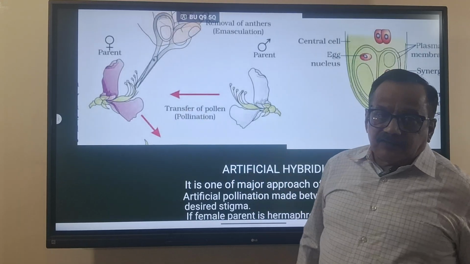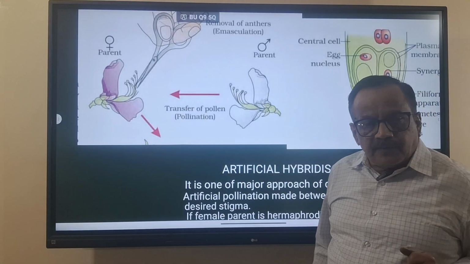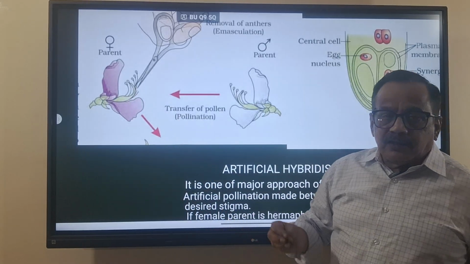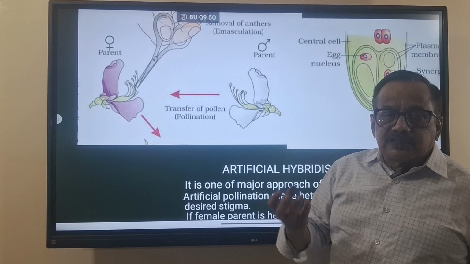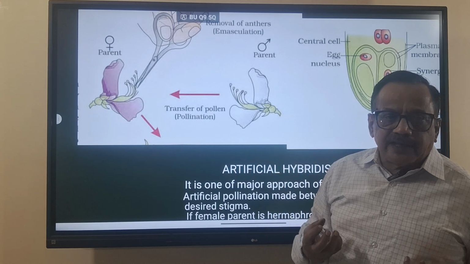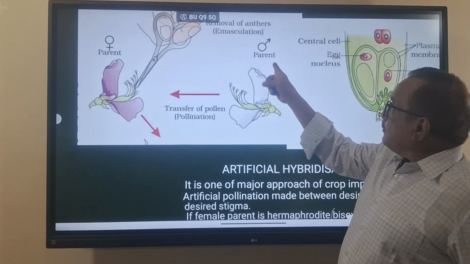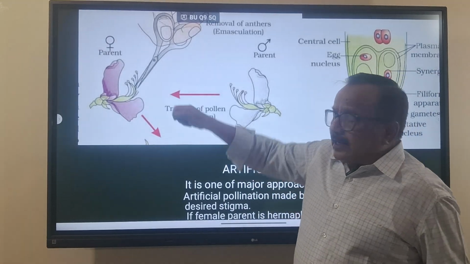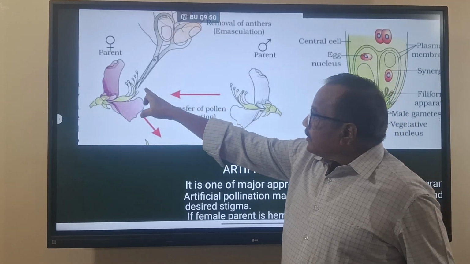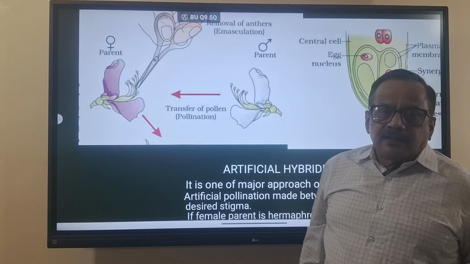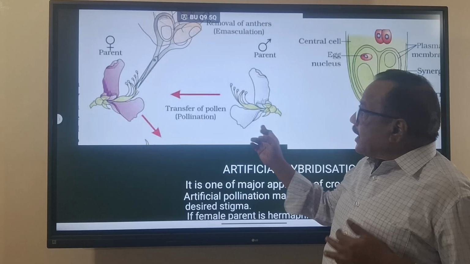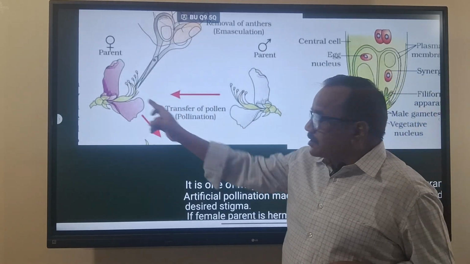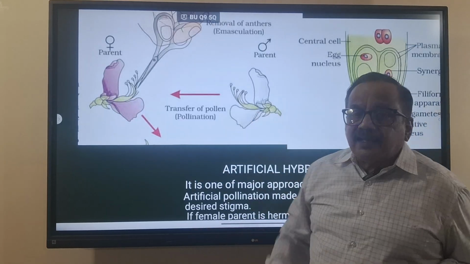And after bagging this one, they observe every day. Whenever the pistil ripens and the stigma is ready for receptivity, they will take the proper pollen grain. They collect the desired pollen grain from the male plant, open that bag, and dust the pollen grain on the stigma. So the desired pollen grains are kept on the desired female plant. Naturally, this pistil must accept this pollen grain.